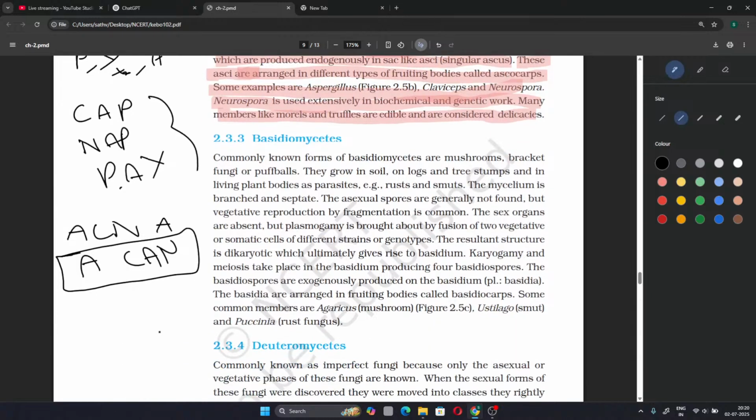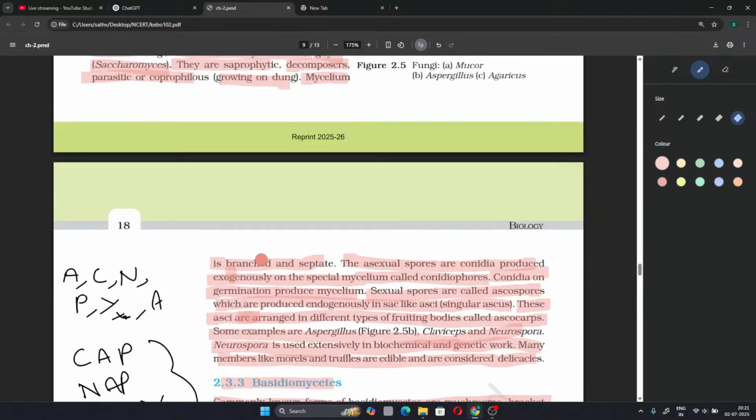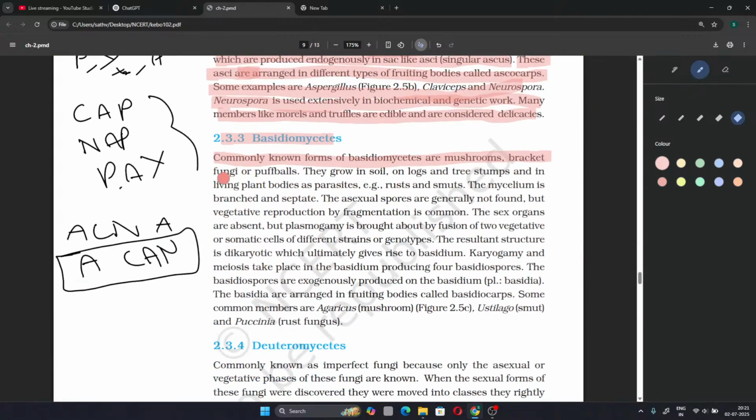The next is Basidiomycetes, the next division under the fungi kingdom. Commonly known forms of Basidiomycetes are mushrooms. Here, under Ascomycetes was called sac fungi. Here the Basidiomycetes are called bracket fungi or puffballs. And the example we can take is mushroom, or common agaricus mushroom. They grow in soil, on logs, tree stumps, and in living plant bodies as parasites. Example: rust and smuts. The mycelium is branched and septate.